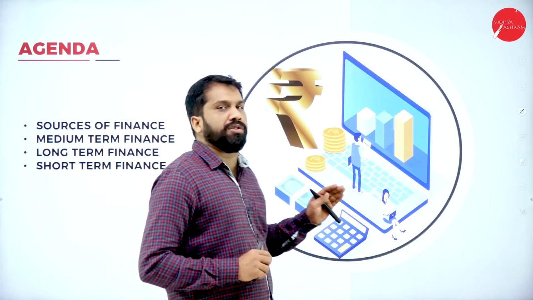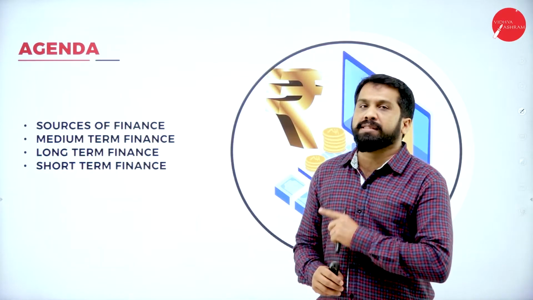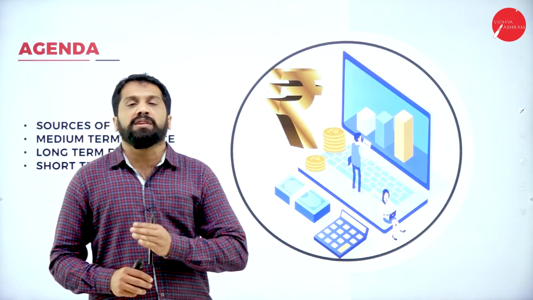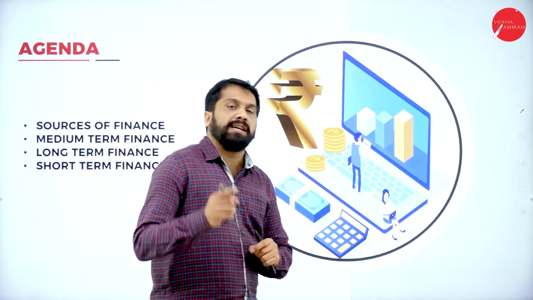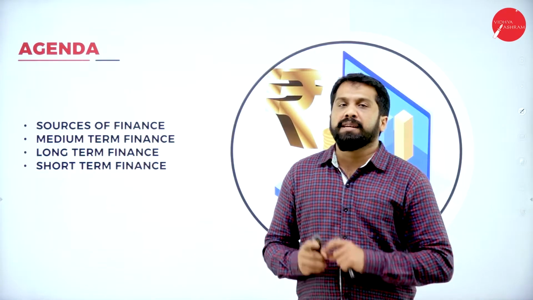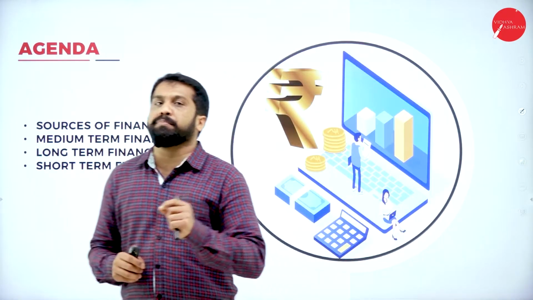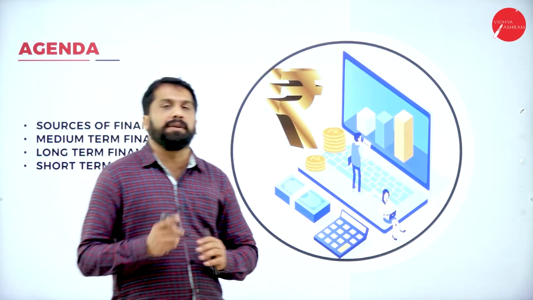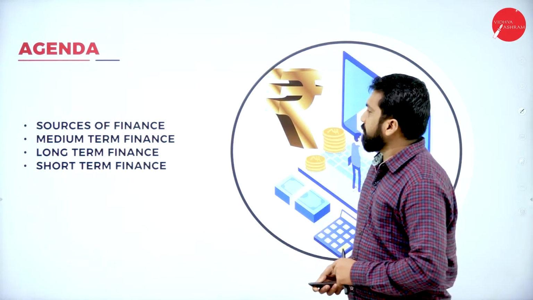101% sure short question for your examination. Normally it comes for 15 marks, or else it may come for 10 marks. If what is financial management objectives and role of financial manager is asked for 15 marks, then your financial management basic will come for 10. Similarly, it will be vice versa. One will come for 15, one will come for 10 marks.